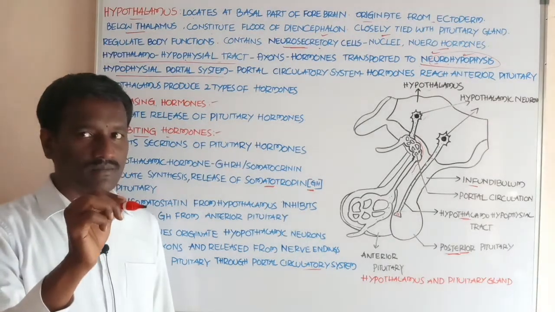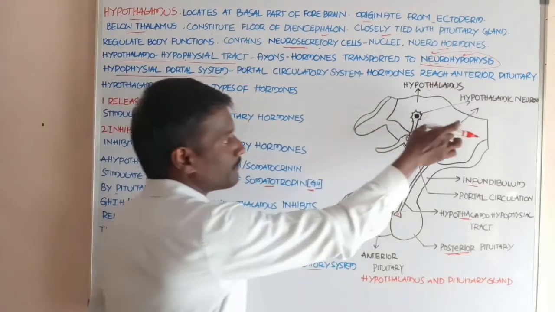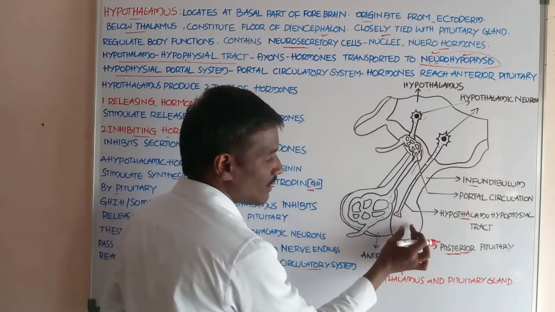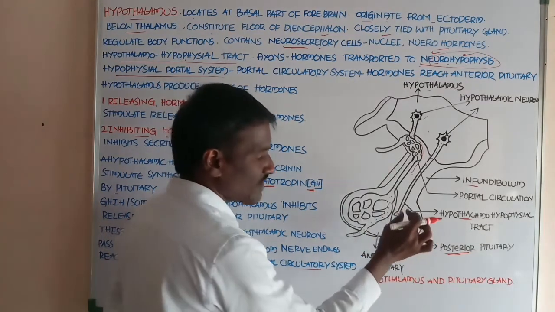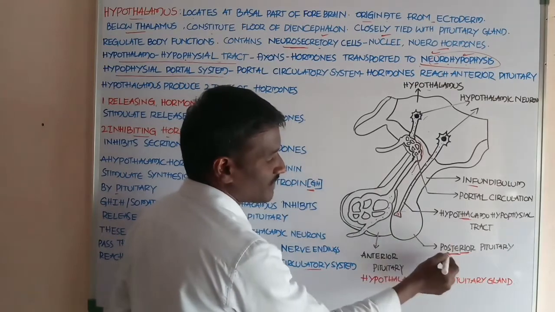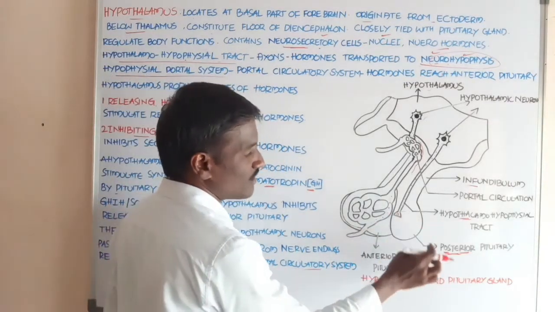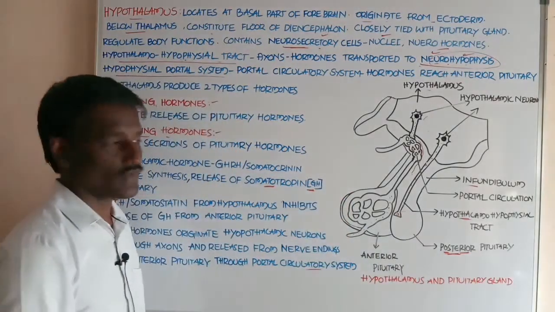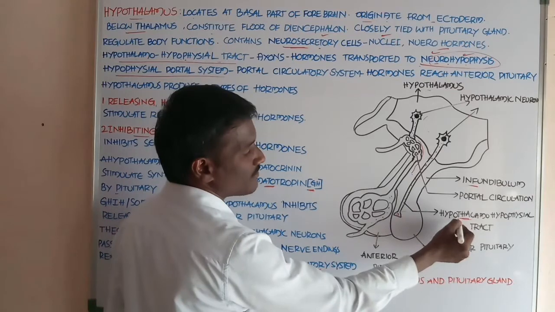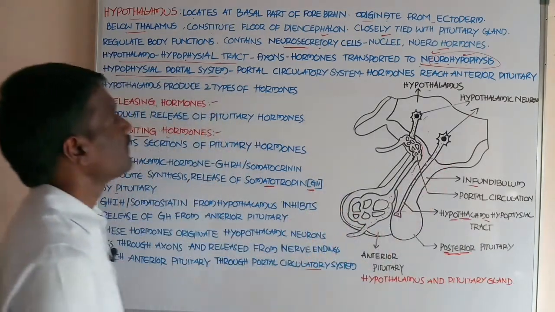These are secreted from the hypothalamus, reach the posterior pituitary, are stored and activated there, and finally are released from the posterior pituitary. These hormones enter through the hypothalamo-hypophyseal tract, students.